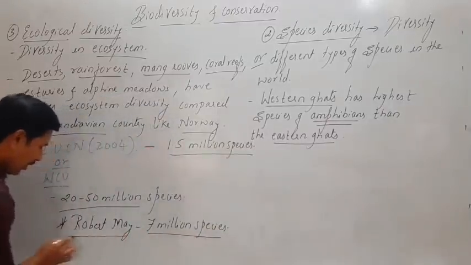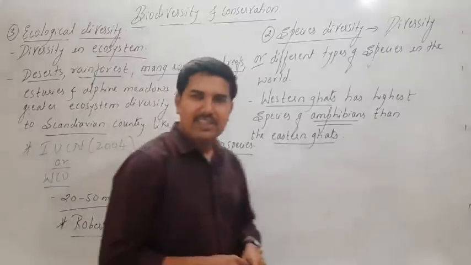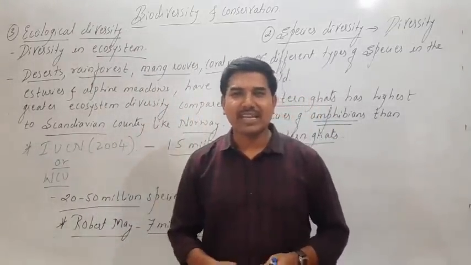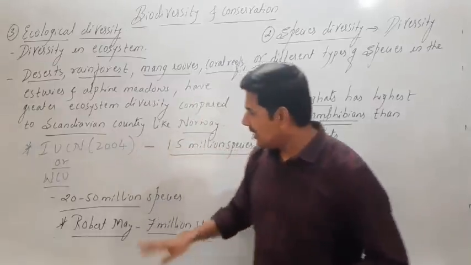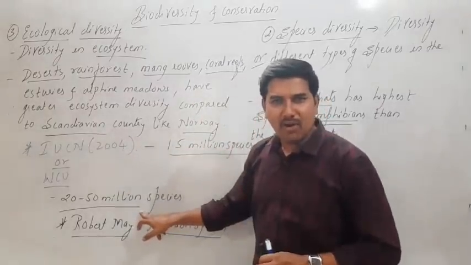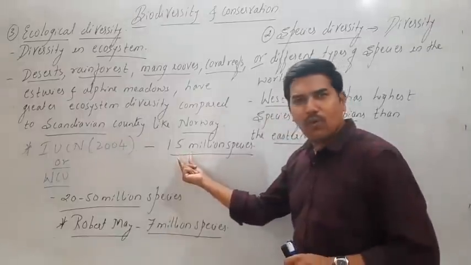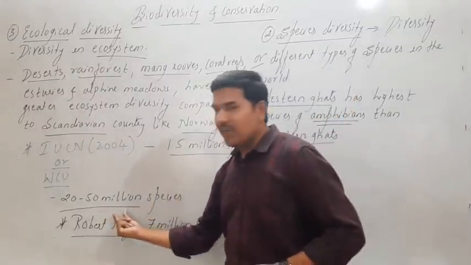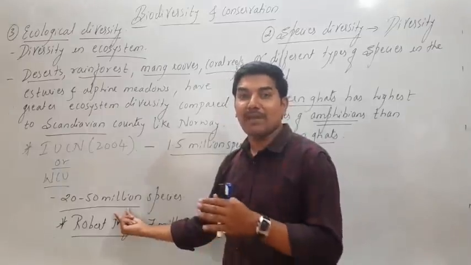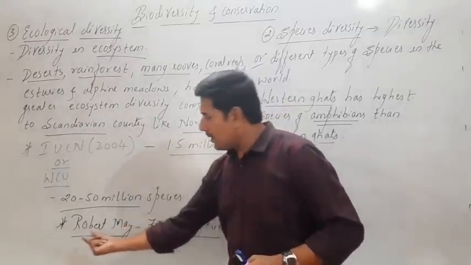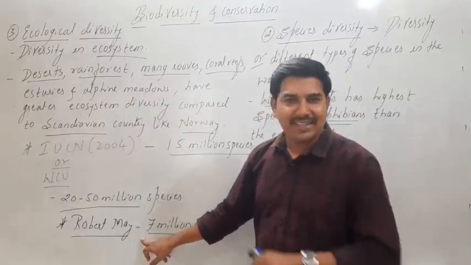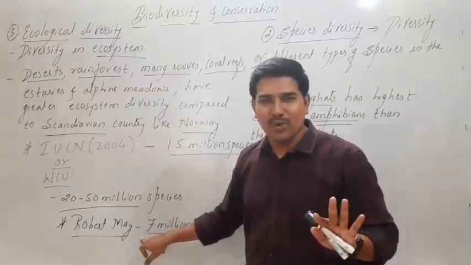So according to Robert May, the total number of different types of species existing in this geographical area is not that big or high. Few say that around 20 to 50 million species may exist in this world, but one of the famous ecologists, Robert May, says the number is not so huge.